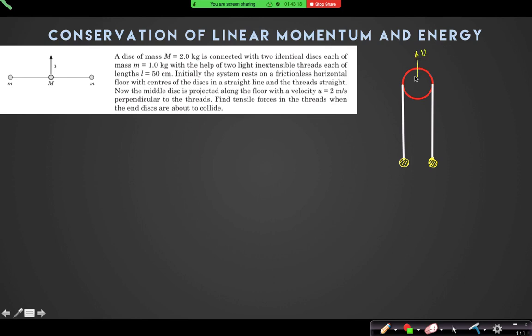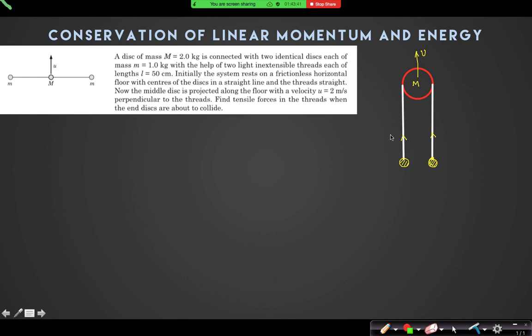Yes, I have drawn it so that I can draw them parallel. And can you tell me what will be the velocity of these two end balls? So there will also be v. They will also move in the same direction with v.